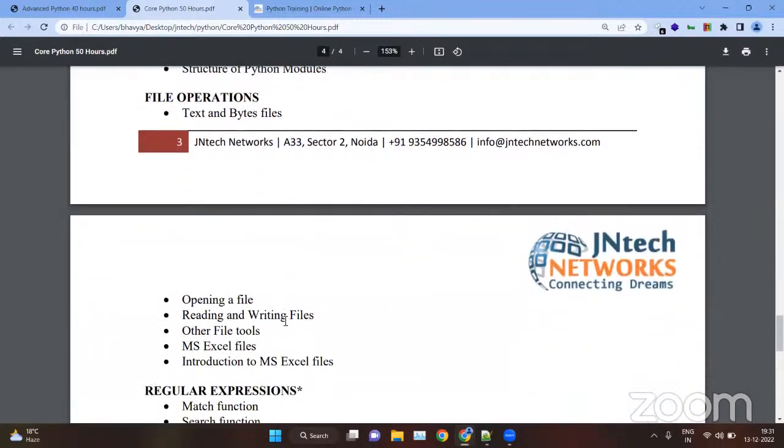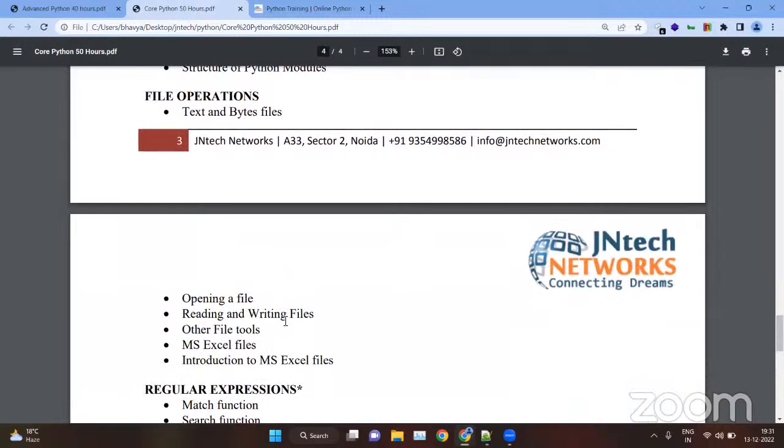Then we will see file operations. File operations means how we can open a file inside the operating system with the help of Python. How we can create a file, how we can read the content of a file, how we can append to a file, how we can modify a file. We can do all of that with the help of Python, and we will see that in file operations.